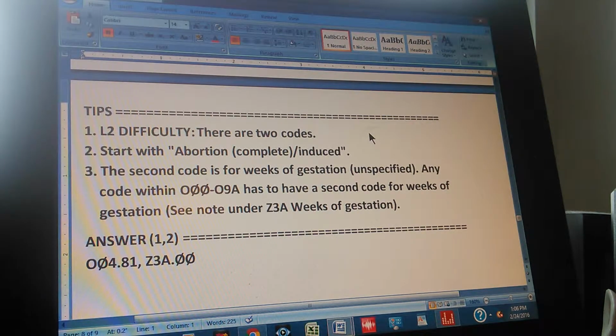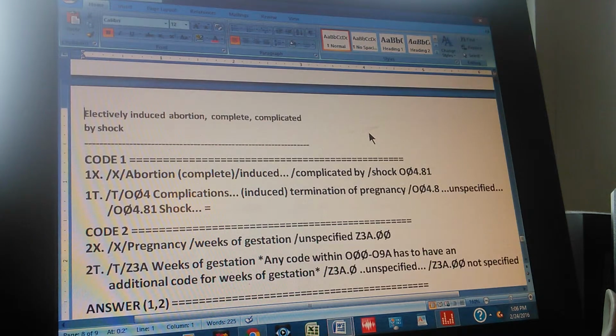So, okay, now you know that the answer is two codes, which are O04.81 and Z3A.00. Okay, that's the answer. But now you have to give us the path, how you find the answers for these two codes, right? We're going to count to 3, so you can pause the video and give us the path now. 1, 2, 3. All right, now this is the whole summary of the problem.